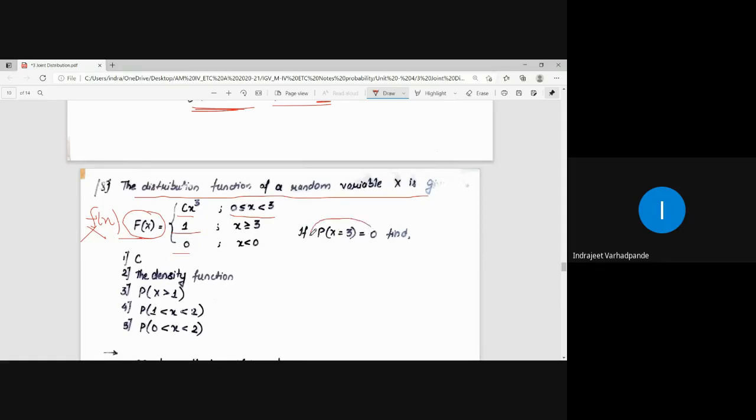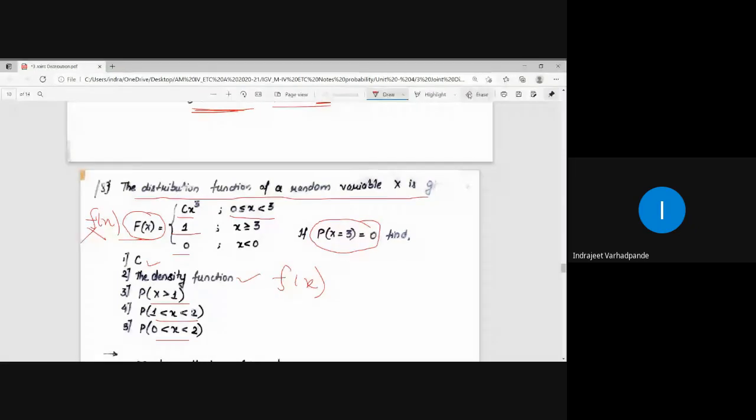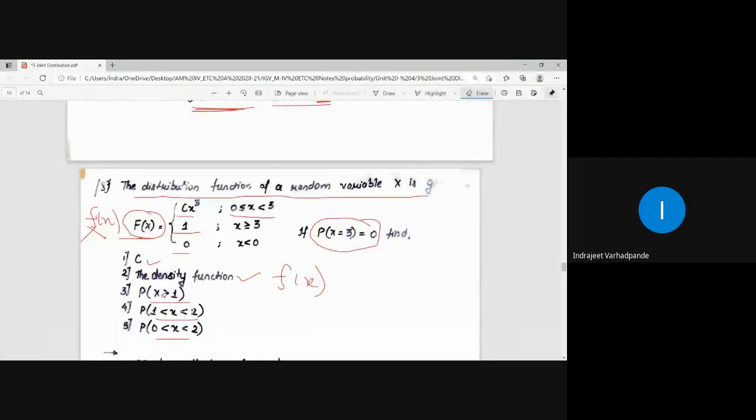If probability at x equal to 3 is 0, find constant c, the density function which is denoted by small f of x, probability for x greater than 1, probability between 1 less than x less than 2, probability for 0 less than x less than 2. This is what they are demanding from us to calculate. Did you understand the question? Instead of small f of x, what is given over here?